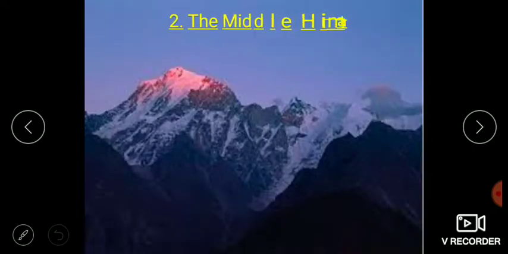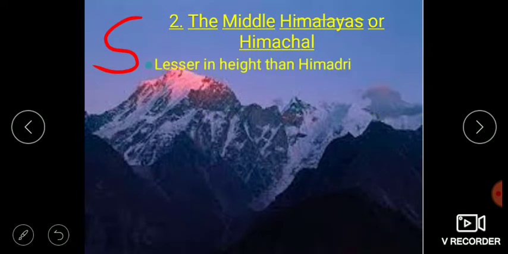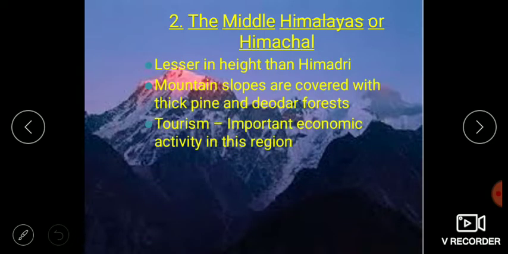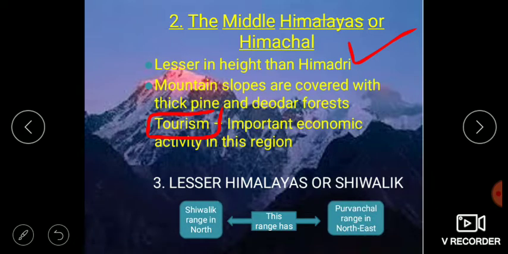Next is the Middle Himalayas or Himachal that lies to the south of Himadri. They are lesser in height than Himadri, and so the mountain slopes are covered with thick pine and deodar forest. And students, do you know that this region is famous for tourism, which is the famous economic activity of this region? The Lesser Himalayas or Shivalik: this range has the Shivalik range in the north and the Purvanchal range in the northeast.